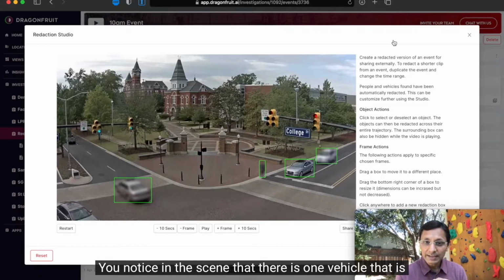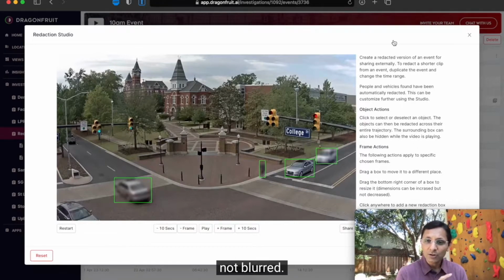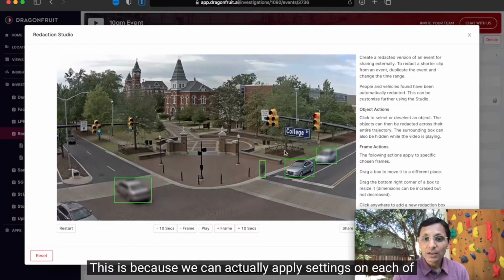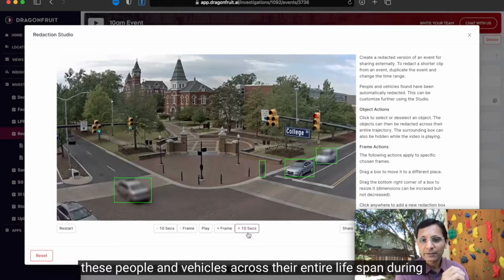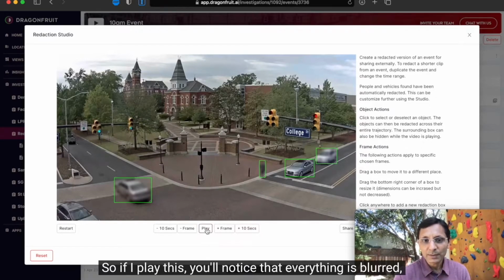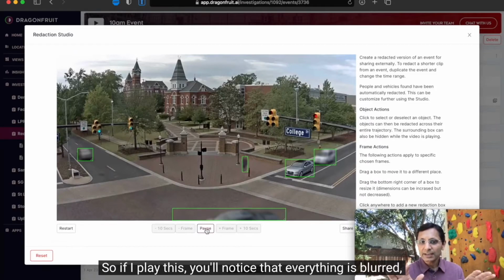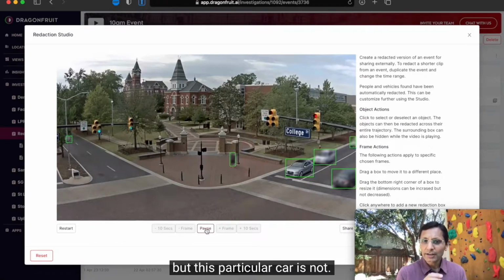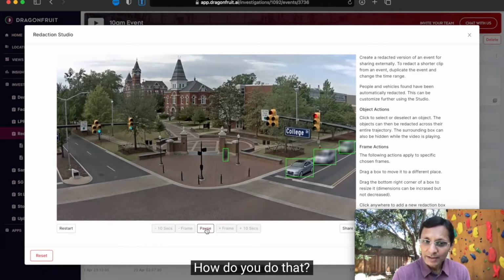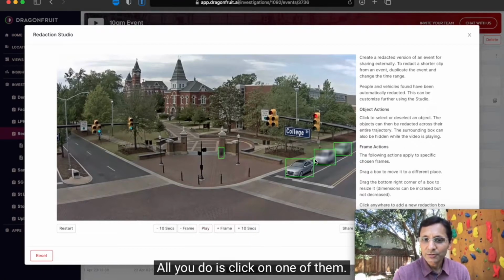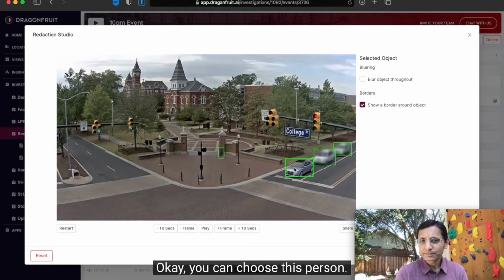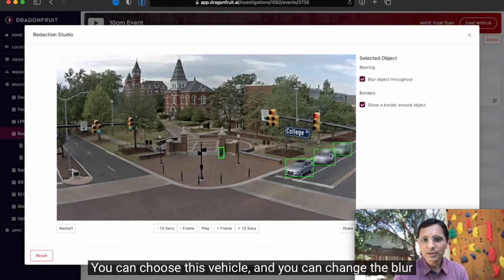You'll notice in this scene that there's one vehicle that is not blurred. This is because we can actually apply settings on each of these people and vehicles across their entire lifespan during the clip. So if I play this, you'll notice that everything is blurred, but this particular car is not. How do you do that? It's very simple. All you do is click on one of them. Okay, you can choose this person, you can choose this vehicle, and you can change the blur settings.